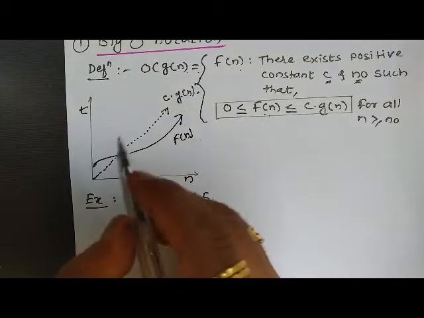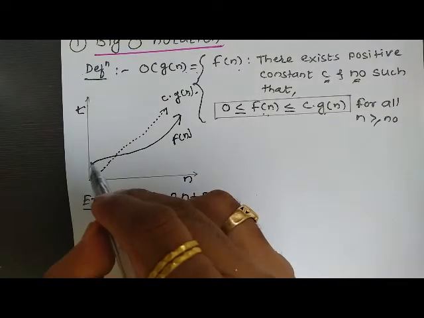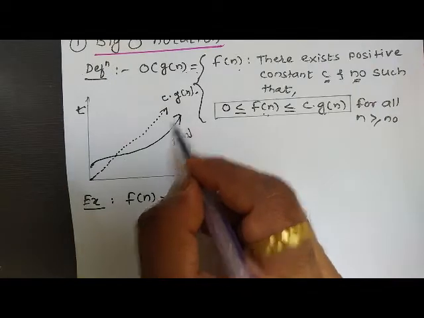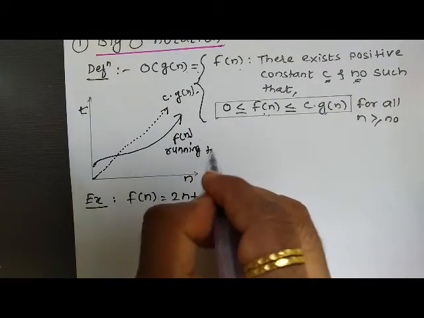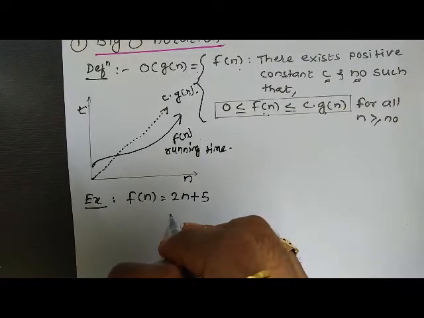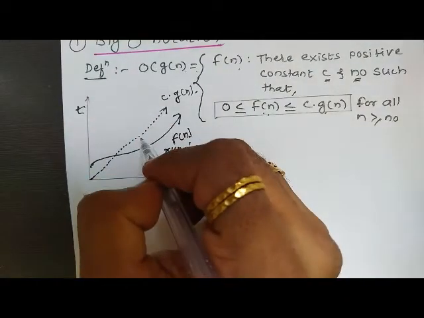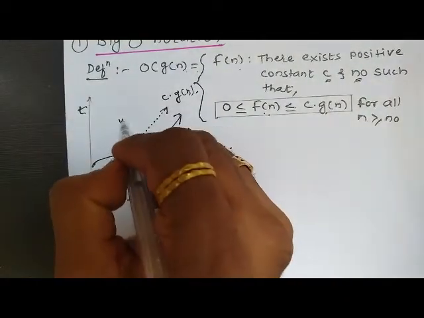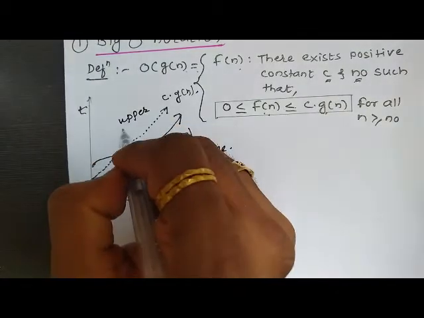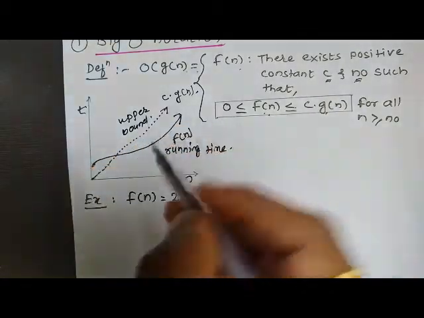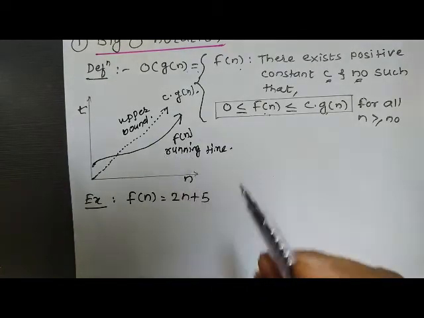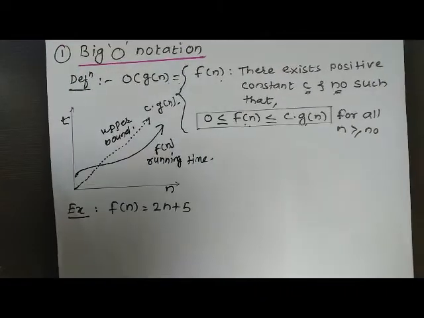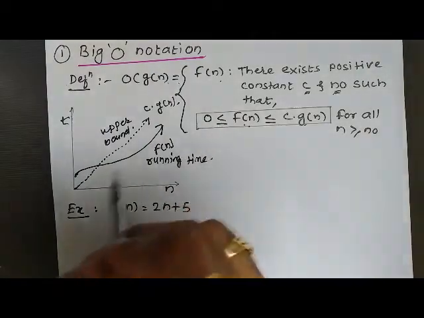Now this is f of n. This line indicates f of n, that is the actual running time of my algorithm, and this line is called an upper bound. Now see the definition.